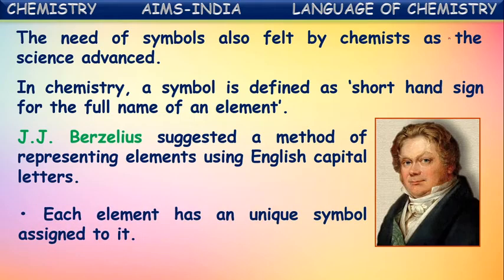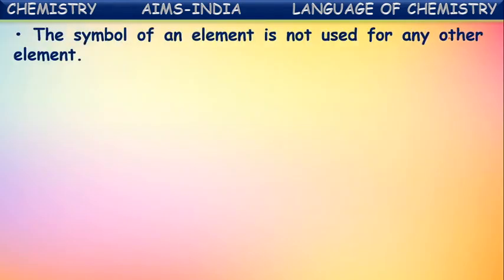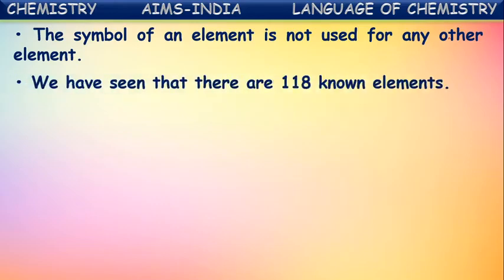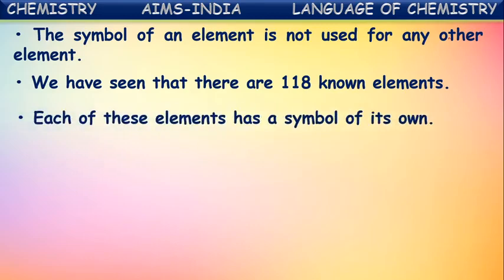Each element has a unique symbol assigned to it. Each and every element has its own symbol. The symbol of an element is not used for any other element. No two elements have the same symbol. As we know till now, around 118 elements have been discovered, and each of these elements has its own symbol.